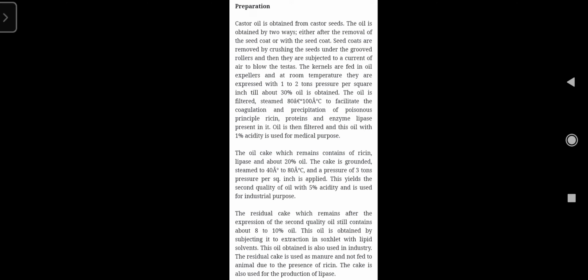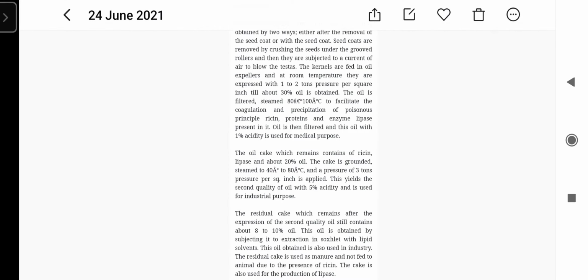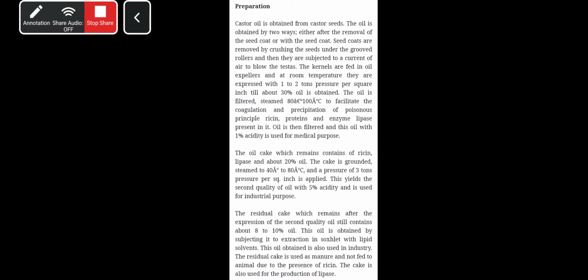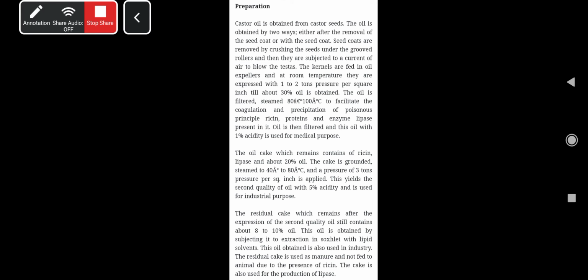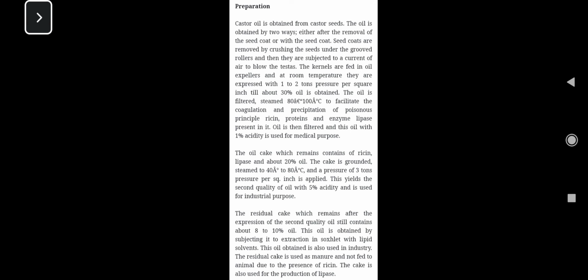Coming to the preparation, since it is half of the marks, we need to mention something more, right? The preparation or expression of the oil is done in three steps for these seeds. The castor oil is obtained from the castor seeds either after removal of the seed coat or with the seed coat. In both ways we can get the oil, right.